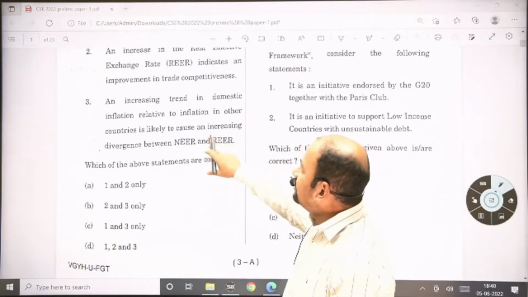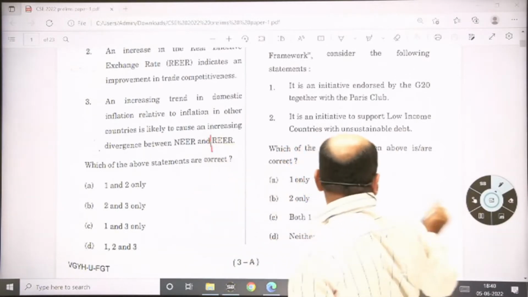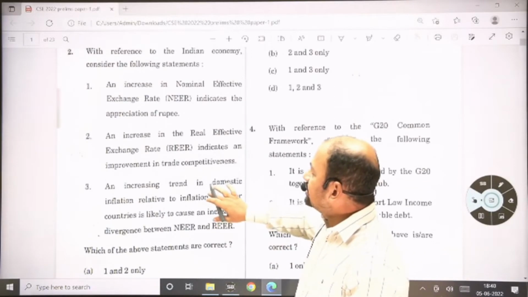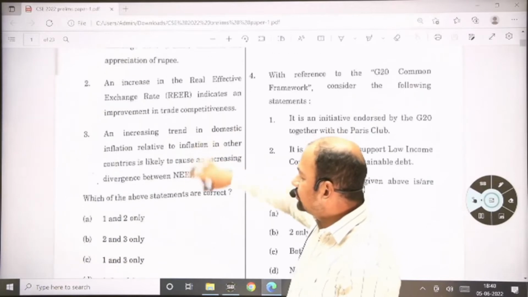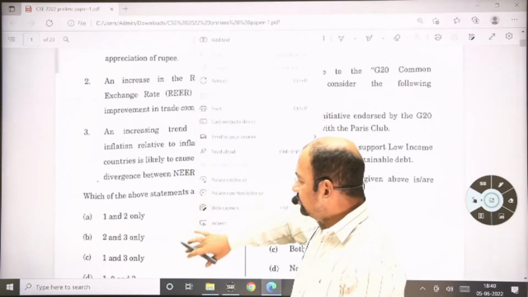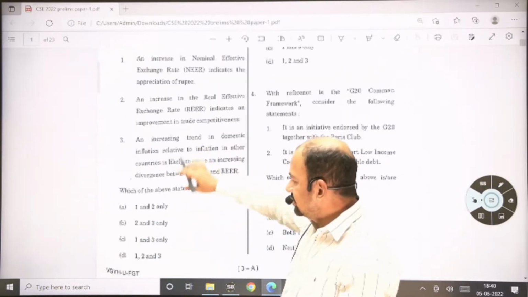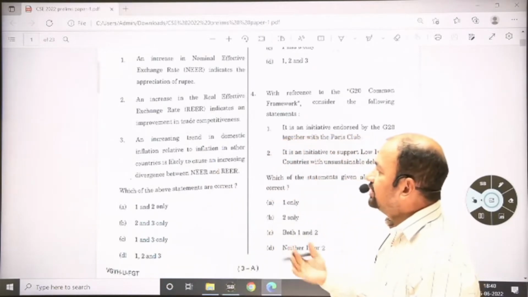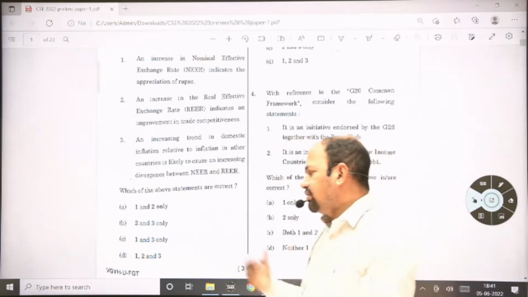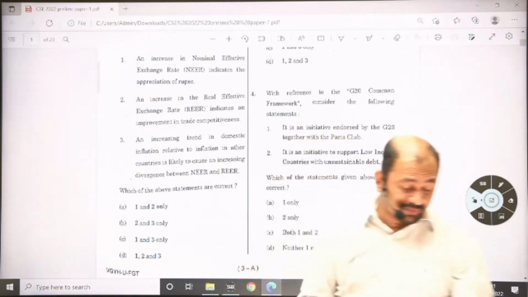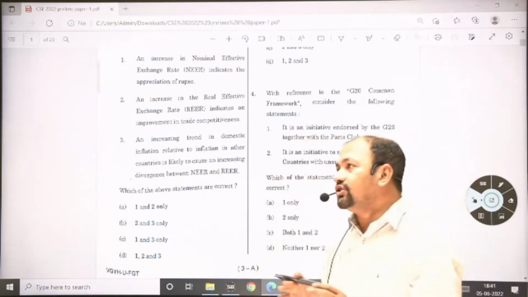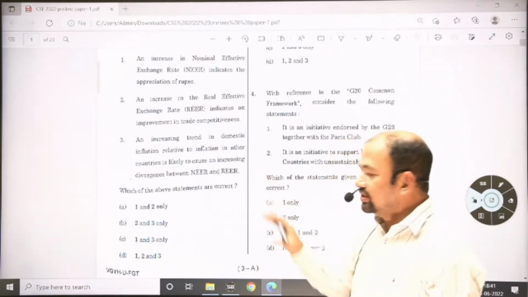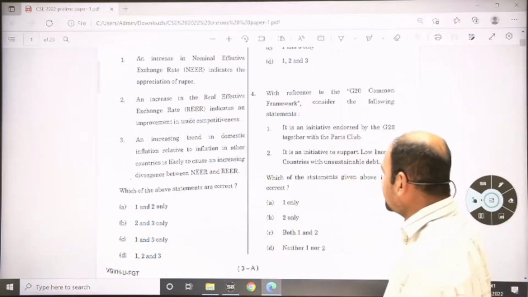Otherwise, if you find out the first statement is correct, and the second statement is incorrect, you are going to eliminate the second statement, so obviously you will get your answer, that is option C, 1 and 3. So by the way of elimination method you can solve this, or otherwise you have to apply your concepts here. If your conceptual clarity is up to only market exchange rate, at that time you are not able to solve this question. Fine. So this is question number 2.